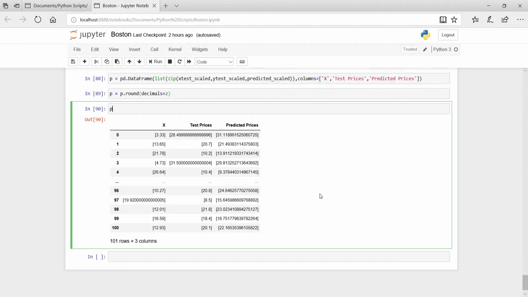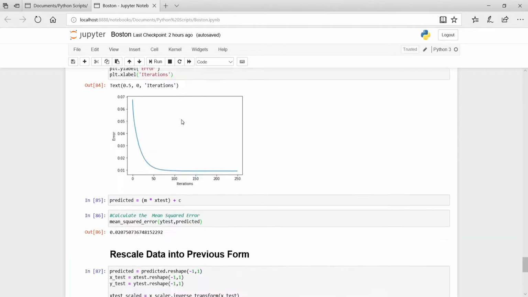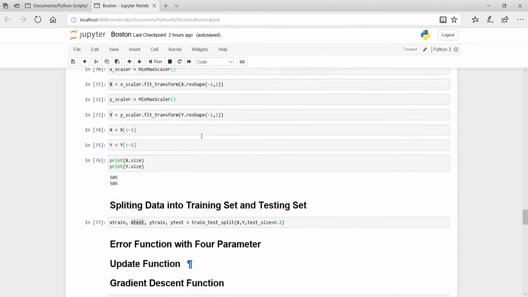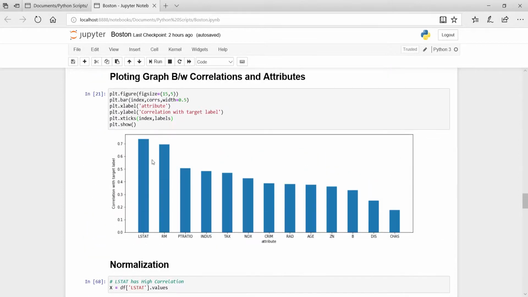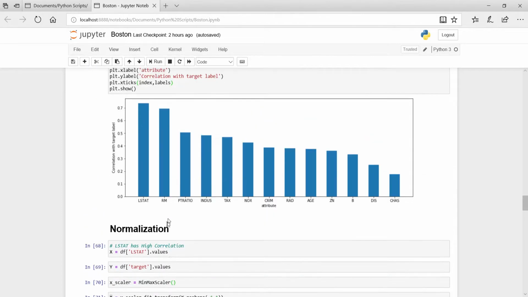We can also change our attributes and features. LSTAT is highly correlated with our target, so we got a high accuracy in our algorithm. We can also use RM, but it has very low correlation with our target label, so it will give some errors in the algorithm.